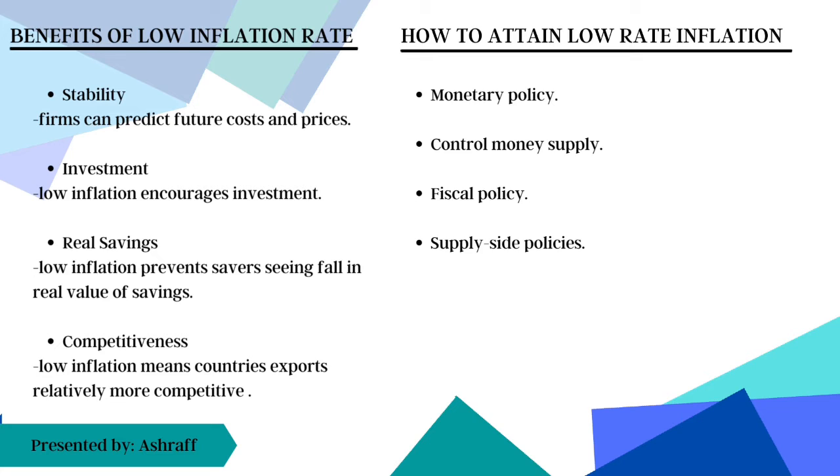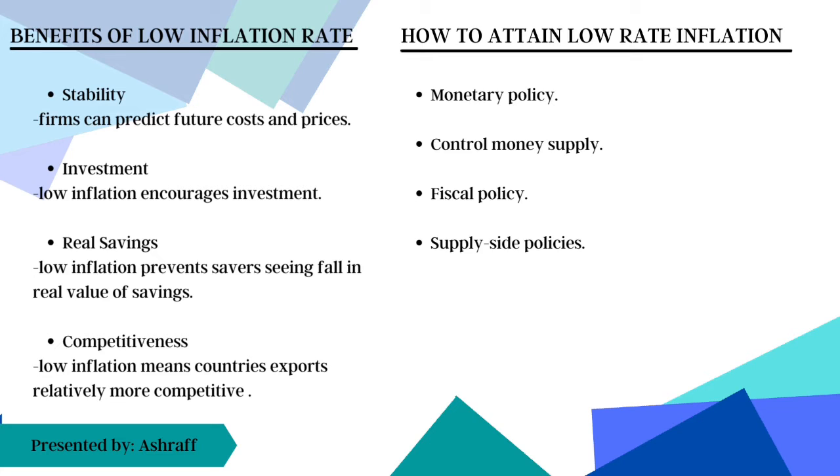How to attain a low inflation rate? There are many ways to attain low inflation. For example, first, monetary policy. The central bank can raise interest rates if inflation exceeds its target. Higher interest rates increase borrowing costs, limit lending, and lower consumer expenditure. This decreases inflationary pressure while also moderating economic growth.